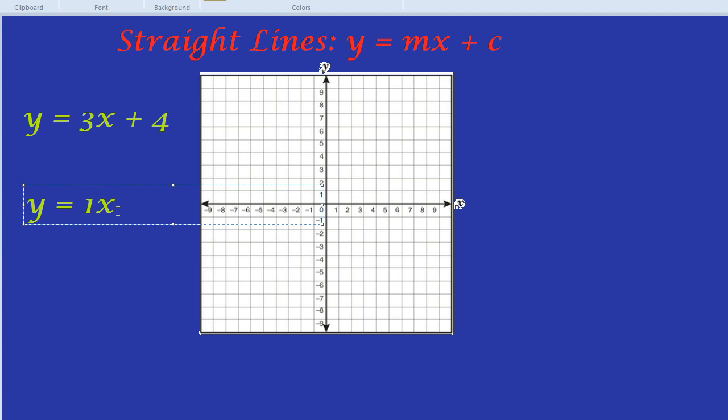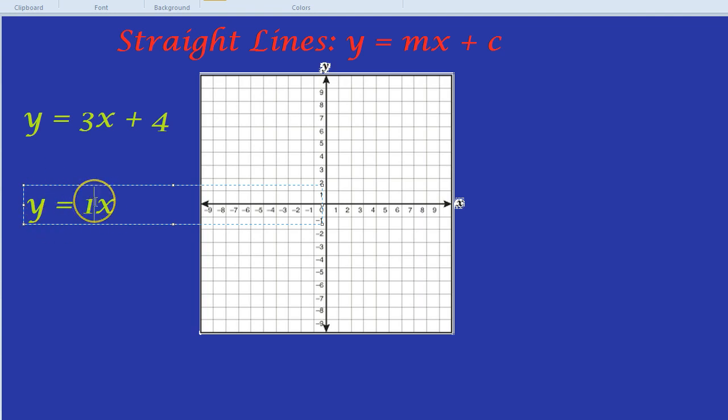What does that even mean? Well, it means for every x we have 1 y. So if x was 2, 2 times 1 equals y. So y equals 2. So if x equals 2, y equals 2. If x was 3, 3 times 1 is 3. If x was 3, y is 3. If x was 4, y is 4.